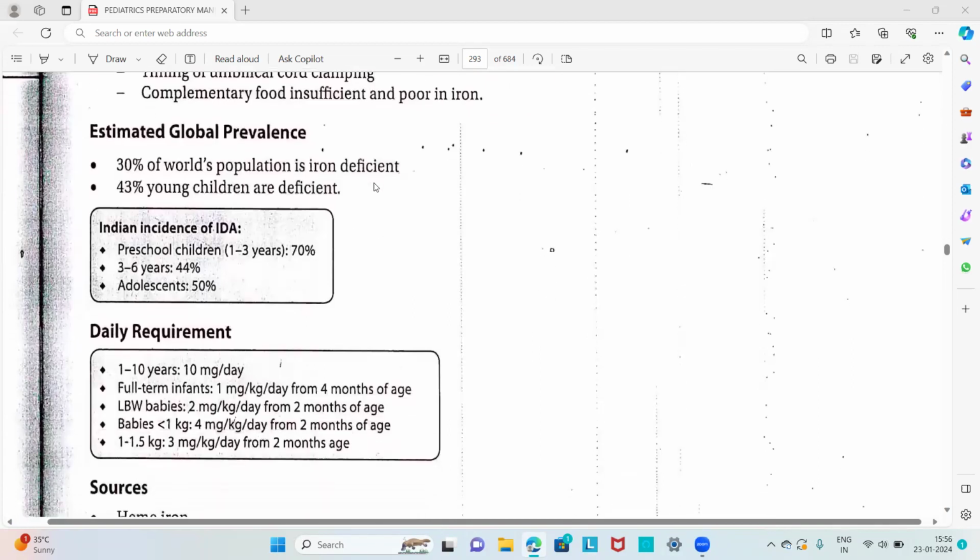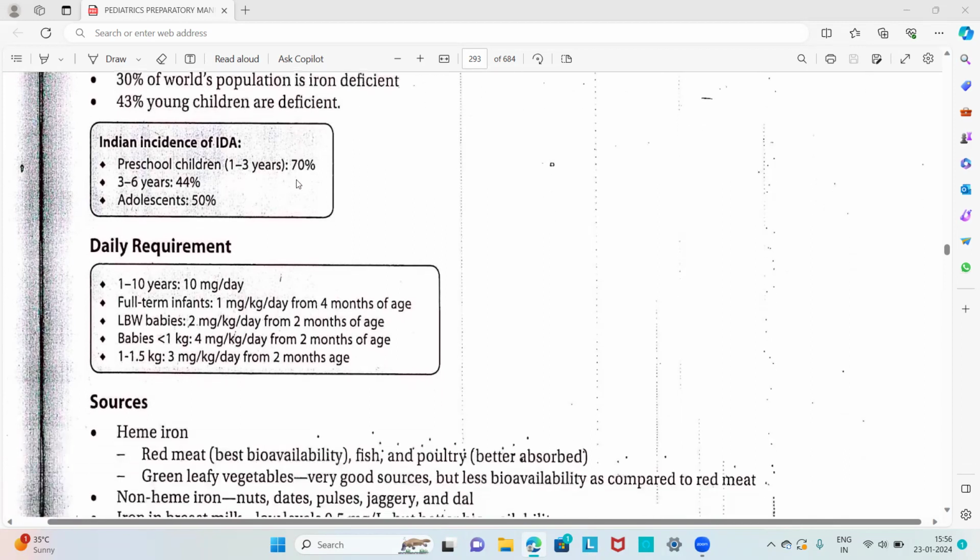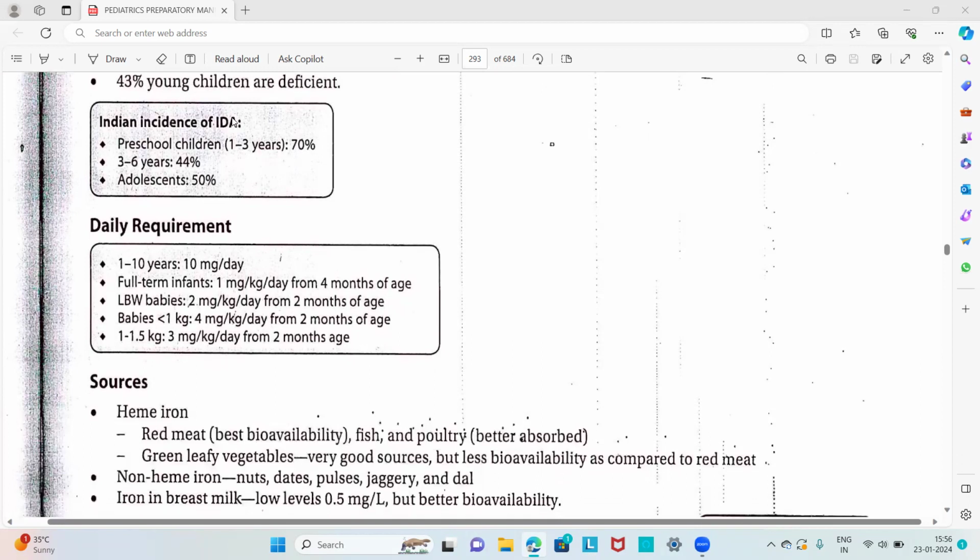About the global prevalence, 30% of the world's population is iron deficient and 43% of young children are also iron deficient. The Indian incidence of iron deficiency anemia in preschool children, that is 1 to 3 years of age, is 70%; in 3 to 6 years of age, 45%; and in adolescents, 50% of the anemia is due to iron deficiency.